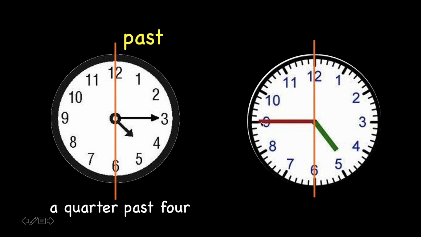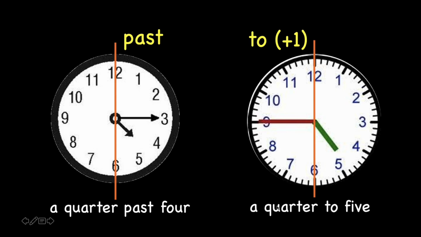If the long hand is pointing at 9, which is the left-hand side of the clock, we will use 2 plus 1. Plus 1 here is for the shorthand. Pointing at 4 plus 1 is 5. So the answer is a quarter to 5.